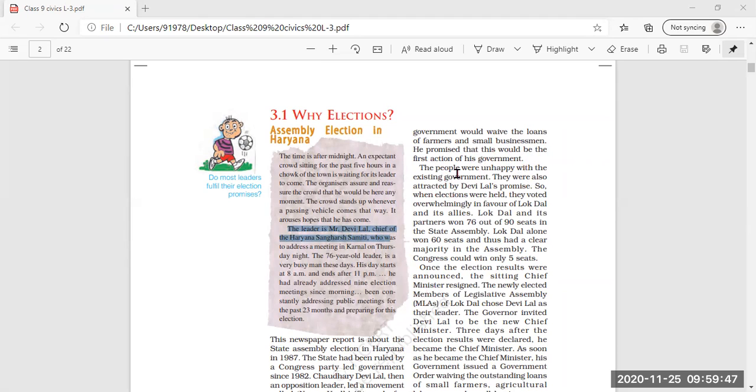Whatever loans they have taken, all the loans will be ignored by the government. He promised that this would be the first action of his government, after forming the government, the first and foremost step which will be taken by Devilal Chaudhary's government.